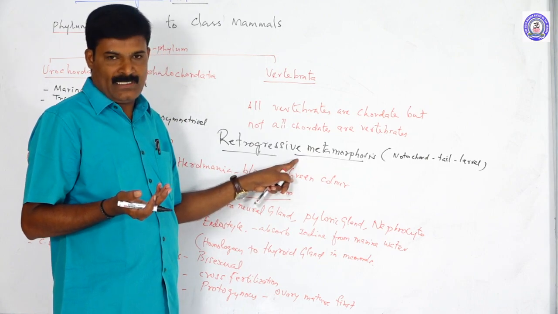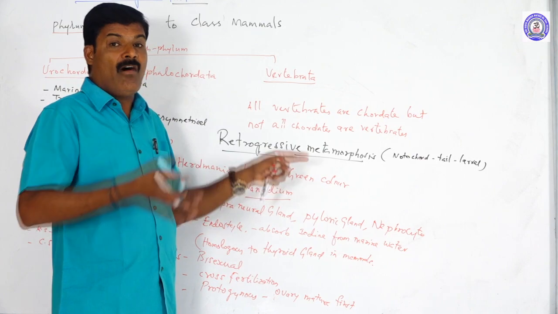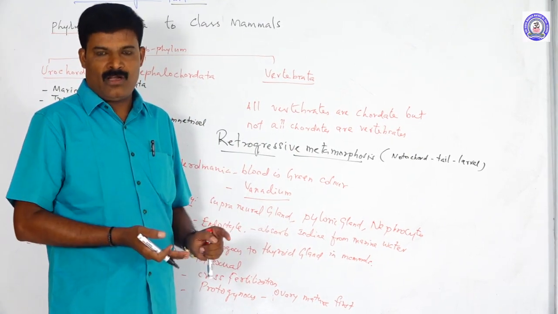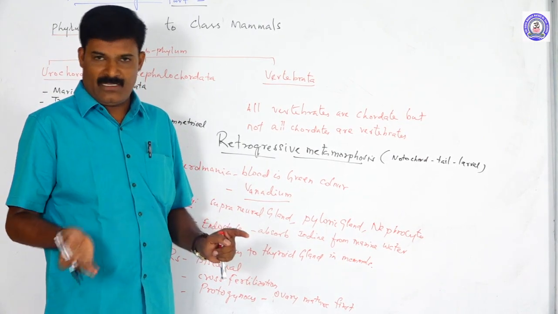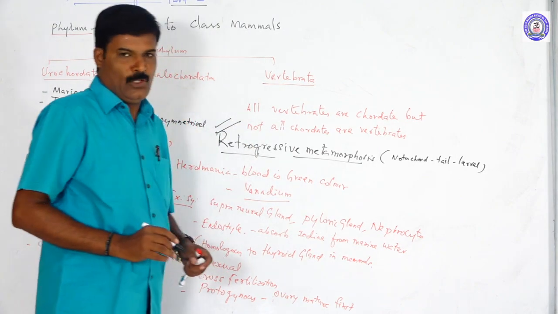This is called the retrogressive metamorphosis. In the adult stage, they lose all the chordate characters, that is, the notochord and the nerve cord. Only the pharyngeal sheath is retained for respiration. This is an important condition. These are the urochordates.